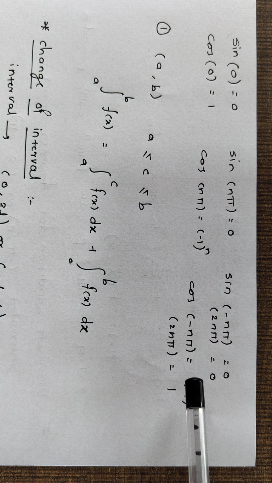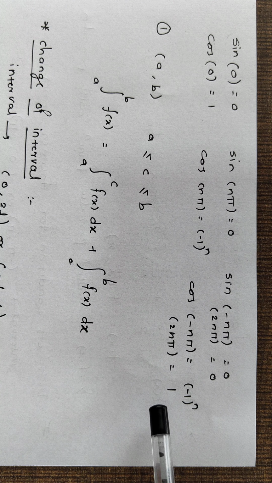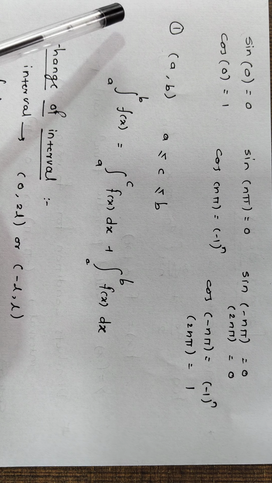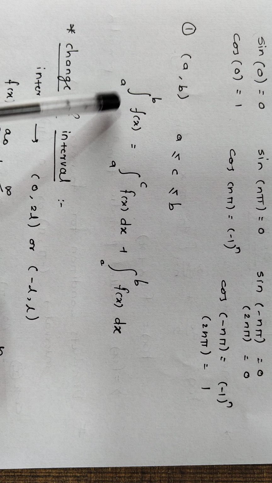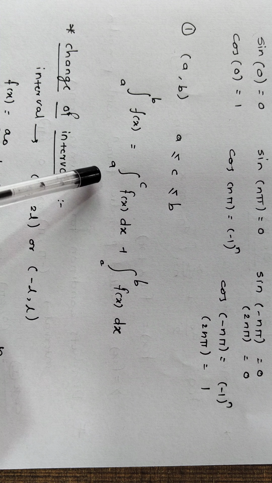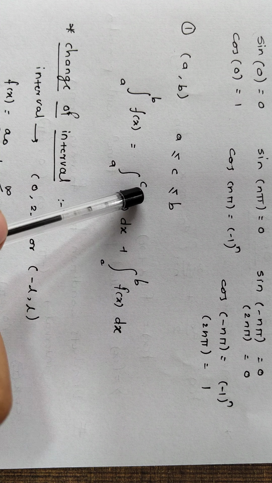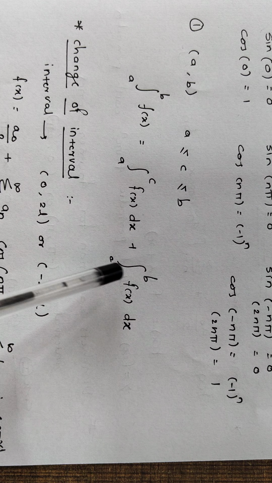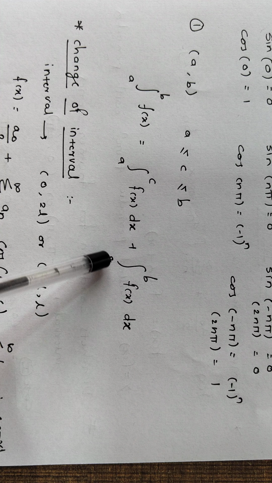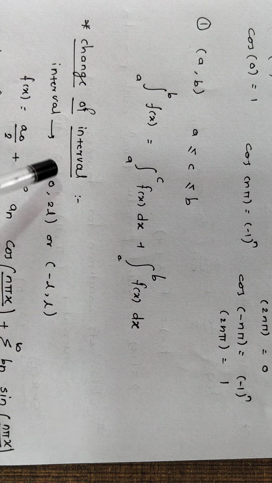Cos minus n pi is equal to minus 1 to the power n, and cos 2n pi is equal to 1. So if the limit is a to b, we can split it in two forms: a to c f of x dx plus c to b f of x dx.